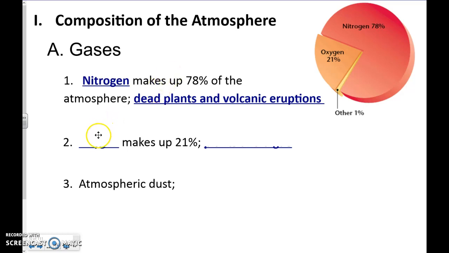Number two, thankfully, is oxygen. It makes up 21%. But what you may not have known is, where does most of our oxygen come from? You're probably going to tell me trees, but that's actually not true. A nice portion of our oxygen does come from plants, but it's not old trees.